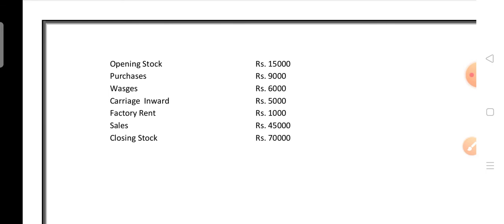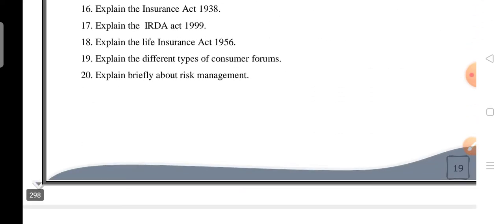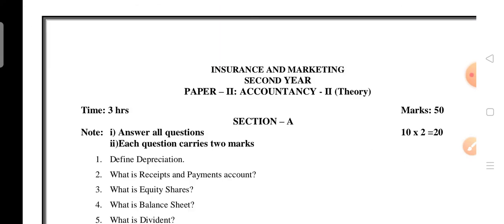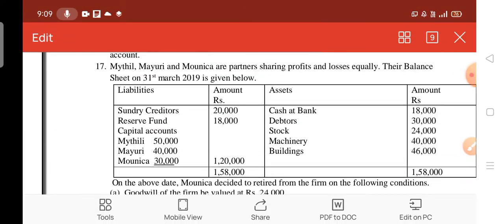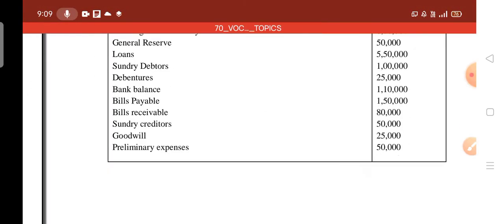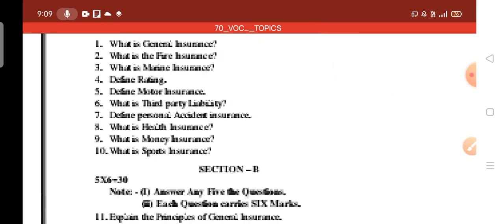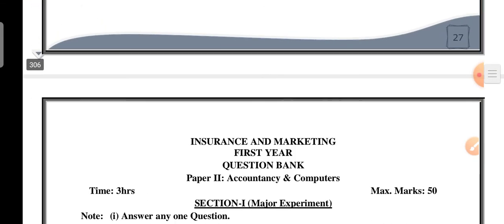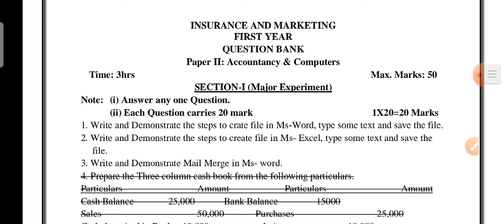So this is the model question paper in the course of insurance marketing, where computers and accountancy will be there. Once again we go through it. Wait, I will show you if anything else is there. Here is the question bank for insurance marketing, paper 2, accountancy and computers.